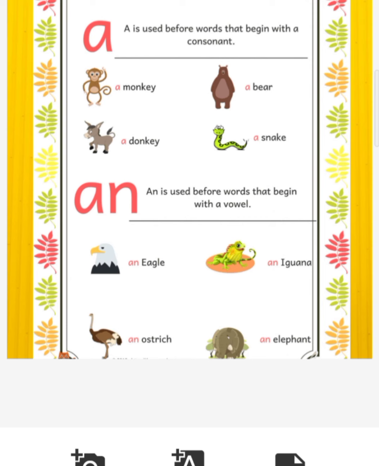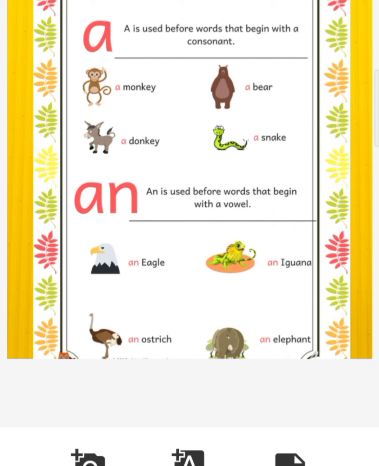Next is an iguana, an elephant, an ostrich. So if you concentrate on the first letter, you see these all are the vowel sounds of A, E, I, O, U.